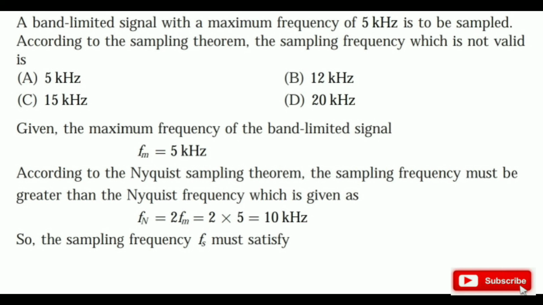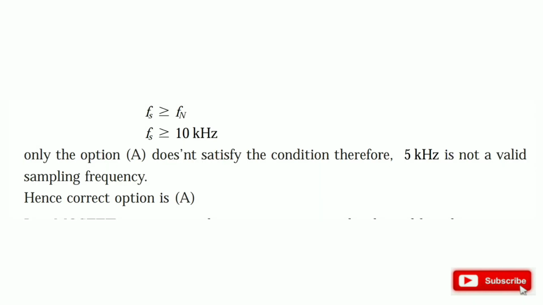And it is clear that 12 kHz is greater than 10 kHz, and 15 and 20 as well. So option A is not greater than 10 kHz. So option A is the correct answer, because 5 kHz is not a valid sampling frequency.